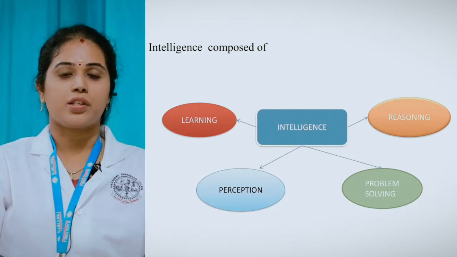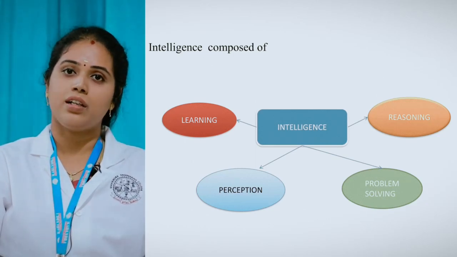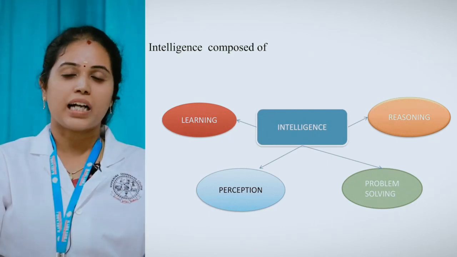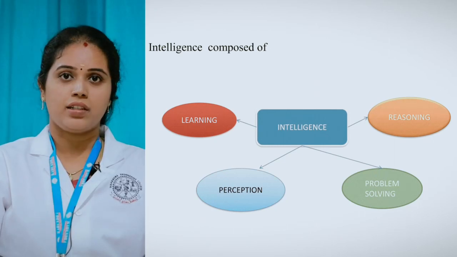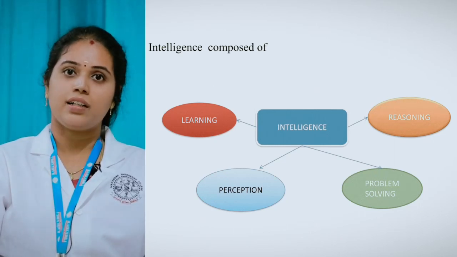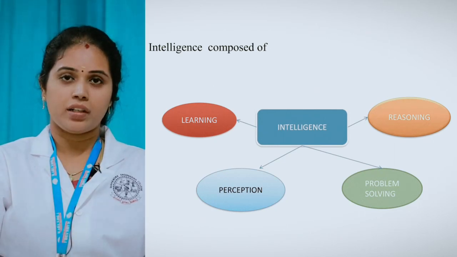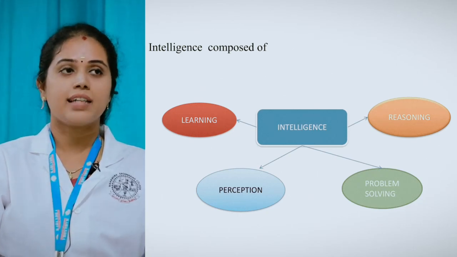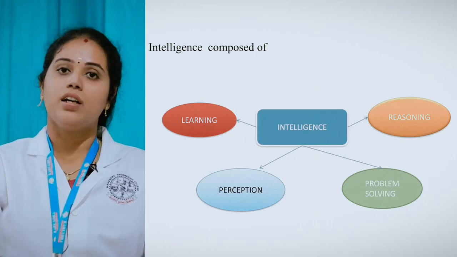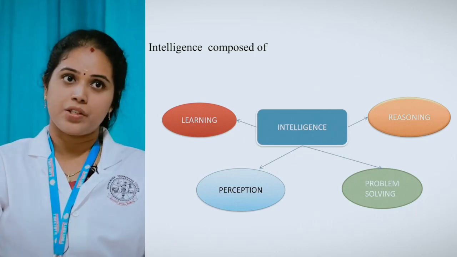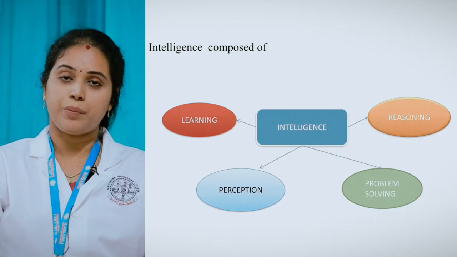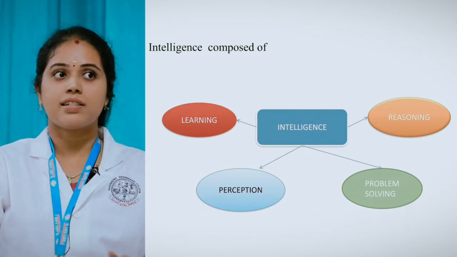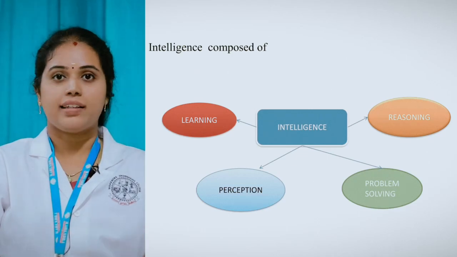The next one is perception. What do you mean by perception? Actually, the exact word for perception is acquiring knowledge about the environment. You can acquire the information about the environment, or else interpreting, providing, organizing. Okay, this is the exact word for perception. So you can acquire or gather the information about the environment, then you can give it to the machine. Actually, this is the exact meaning behind perception.